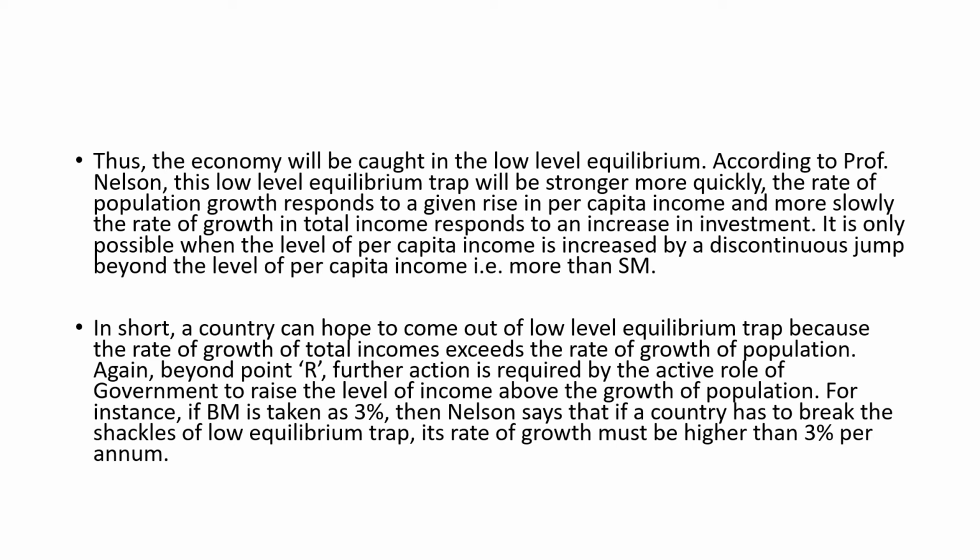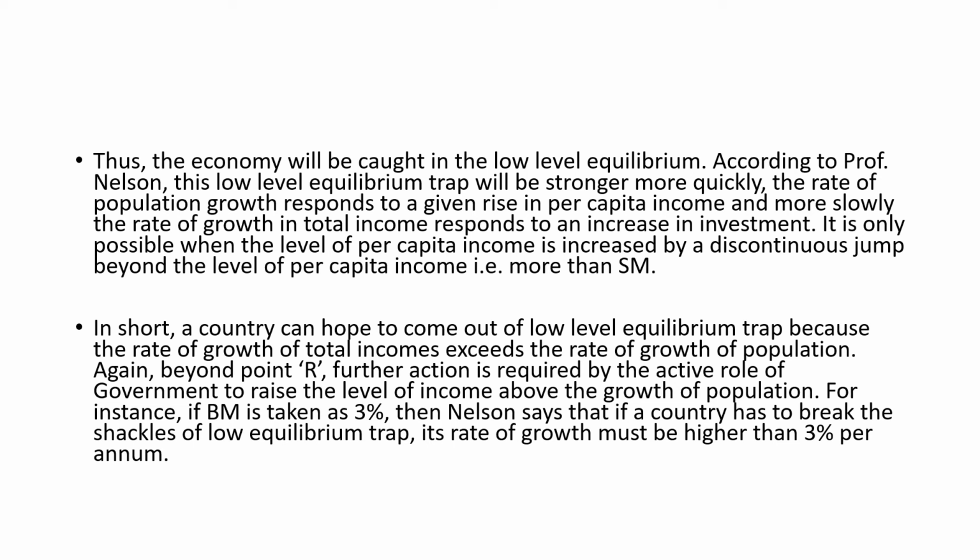To conclude, a country can hope to come out of this low level equilibrium trap when the rate of growth in total income can exceed the rate of growth of population. Again, beyond point R, further action is required by an active role of government to raise the level of income above the rate of growth of population.